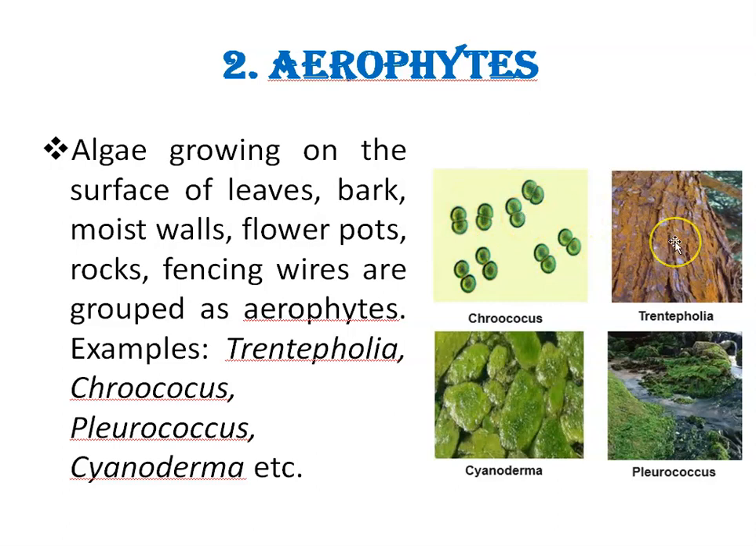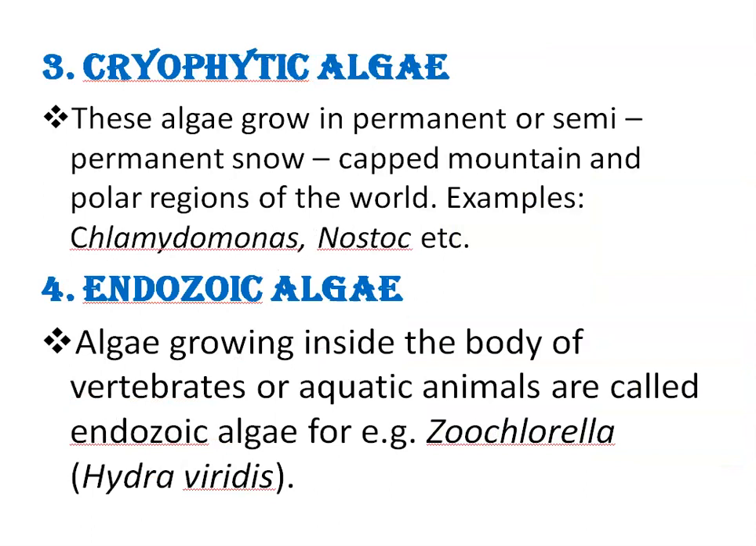Then another example is Trentepohlia. Here Trentepohlia are growing on the bark of tree, right? This is stem of the tree and these patches are Trentepohlia algae. Then Cyanoderma growing on the rocks, right? And similarly another example is Pleurococcus. Third type is cryophytic algae.